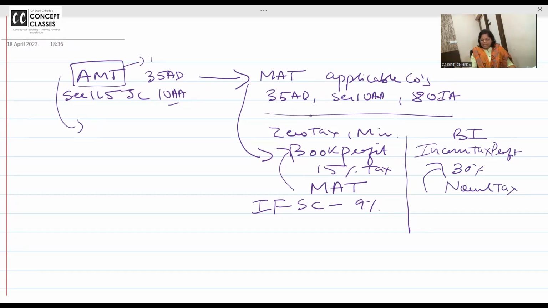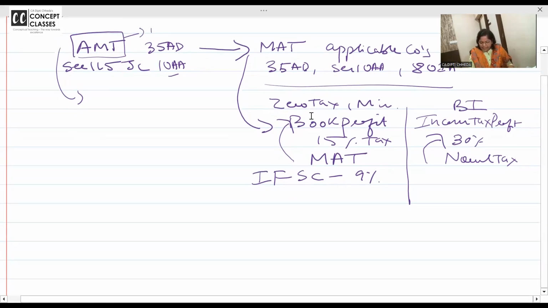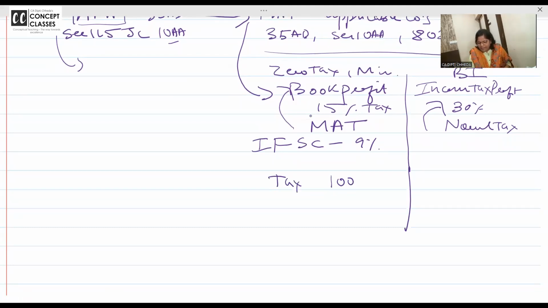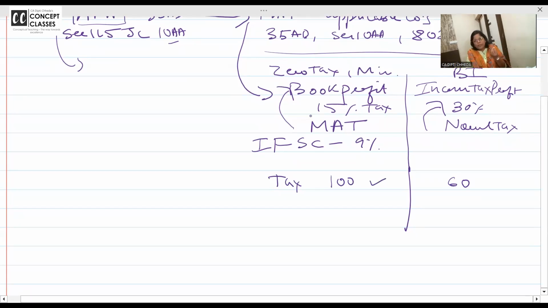And not only normal tax 15% and 30%, with full surcharge, ECESS, everything added, finally calculate the tax. If this tax is coming say 100 rupees, and your normal tax is say coming to 60 rupees, then government is saying you have to pay 100 rupees. Though your normal tax is 60, minimum 100 rupees you pay, no? Followed all of you or not? And when you are paying 100 rupees, that is MAT, whichever is higher you have to pay.